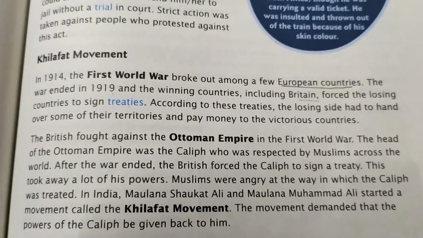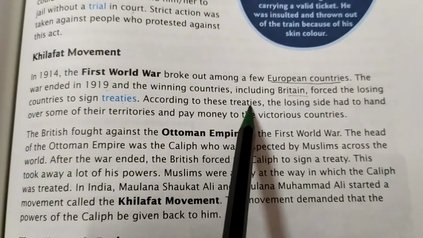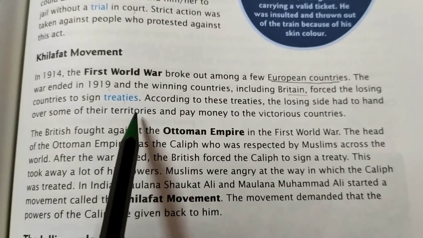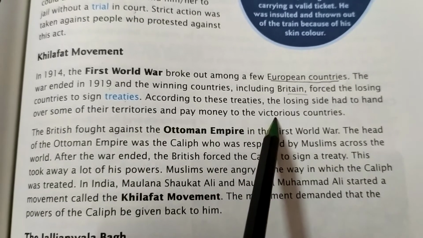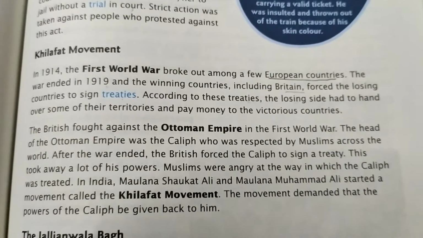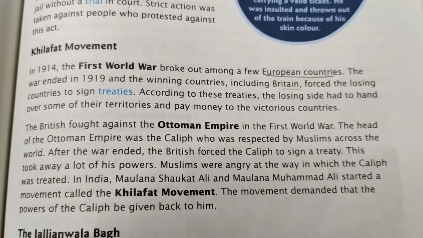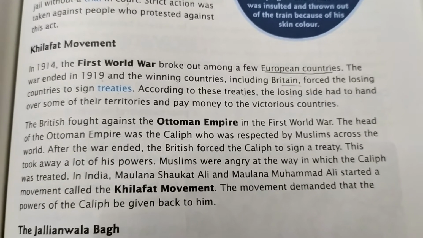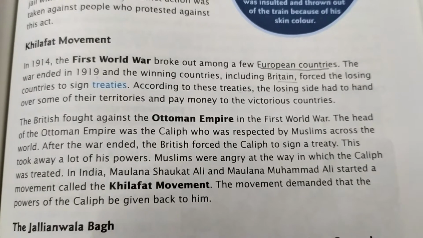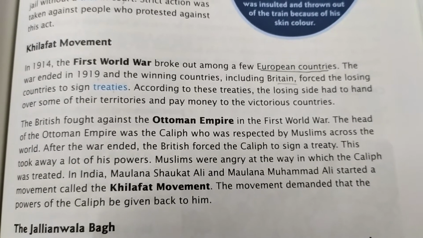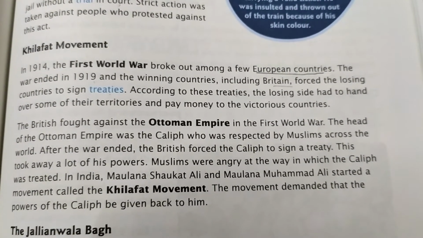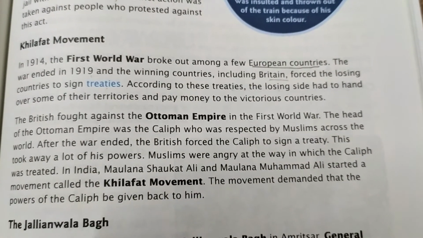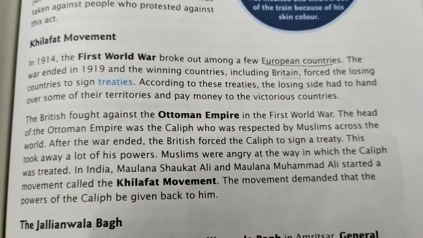That means agreements. According to these treaties, the losing side had to hand over some of their territories and pay money to the victorious country. So what treaties were they forced to sign? The losing side had to hand over some of their areas to the winning country, and also pay money to the victorious country, that means to Britain.